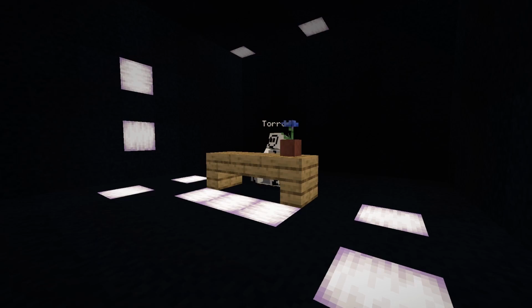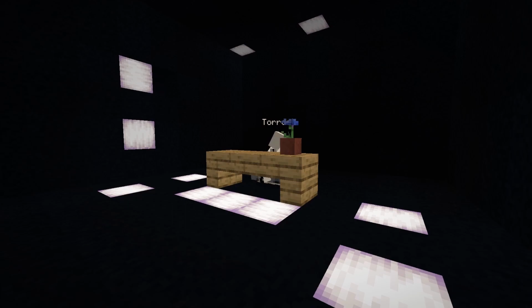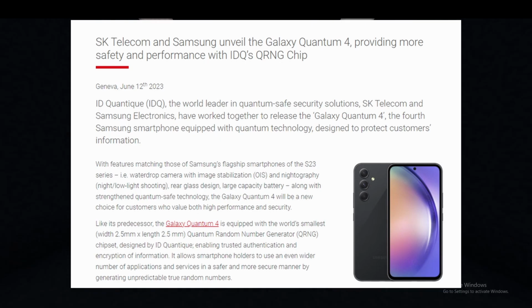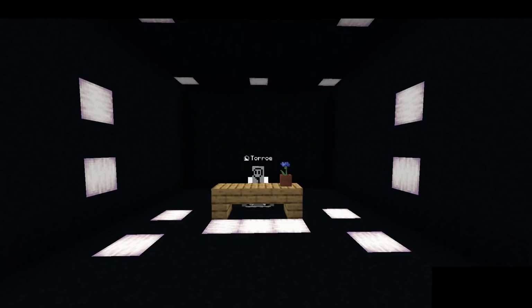Some new gadgets are also implementing this, like Samsung's collaboration with Korean company SK Telecom to create the Galaxy Quantum line, a phone that has built-in quantum encryption with VPN technology. So we can potentially start seeing more everyday devices having quantum encryption. And who knows, maybe we can see it being used to encrypt Minecraft servers.